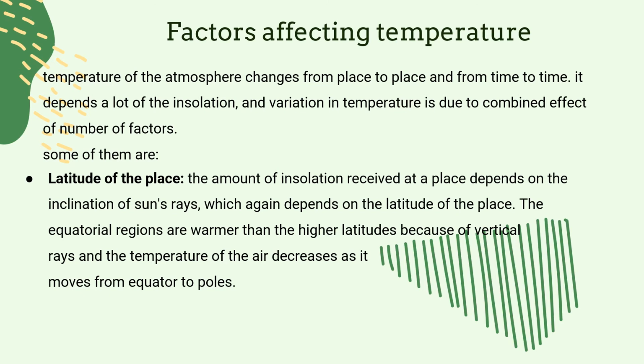First is the latitude of the place. There are higher latitudes and lower latitudes. When we go from lower latitudes to higher latitudes, the sun's rays become slanting. In the lower latitudes, the sun's rays are straight, so the lower latitudes get more heat than the higher latitudes. This is how the latitude of a place influences temperature.